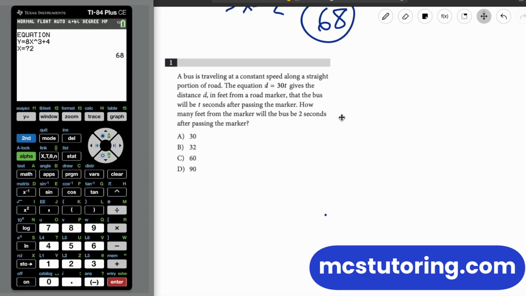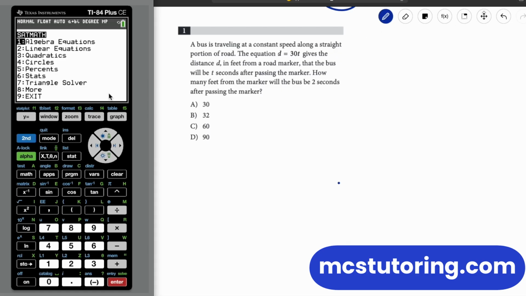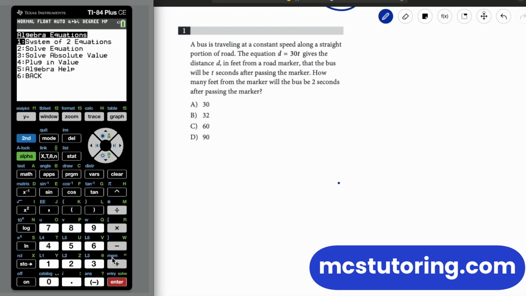And they're all going to go pretty smoothly like this. They're not super challenging problems. The good thing is there actually are a lot of questions like this on the SAT, which are just going to be plugging in. And you can do it by hand as well. But for those who need a little help with the algebra, we can help you out. So we're going to go back to algebra equations and then plug in a value.